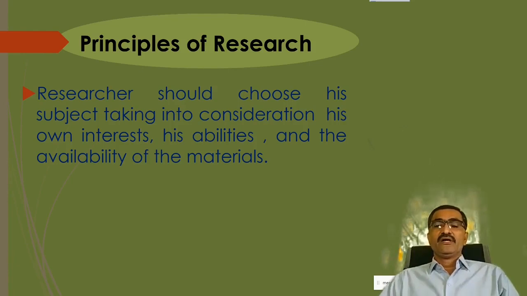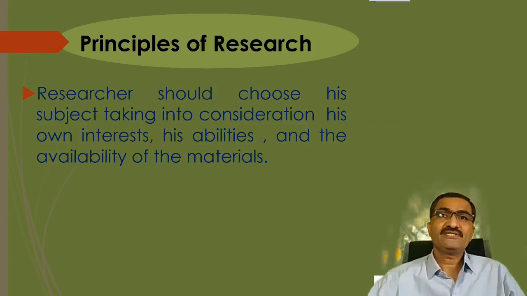Okay, there are two possibilities. One is that the researcher may get enough material nowadays because various kinds of e-resources are available. Or there is also the possibility that the researcher may not get material on that particular topic which he has selected for his research.